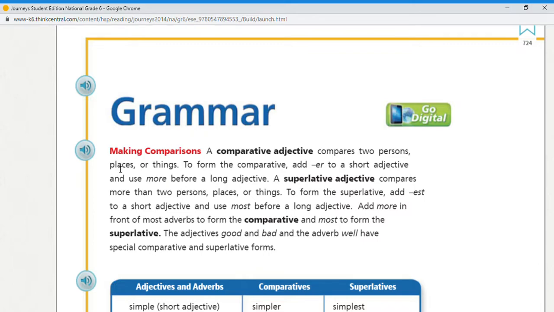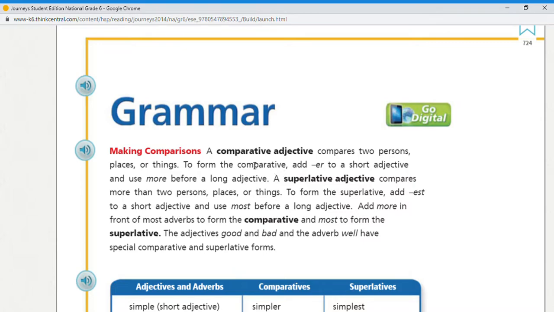Our lesson's title is Making Comparisons. Before we discuss our lesson, we need to define the terms comparative and superlative. Comparative is a comparison between two persons, places, or things, and superlative is a comparison also, but between more than two persons, places, or things. And comparative and superlative could be adjectives or adverbs.